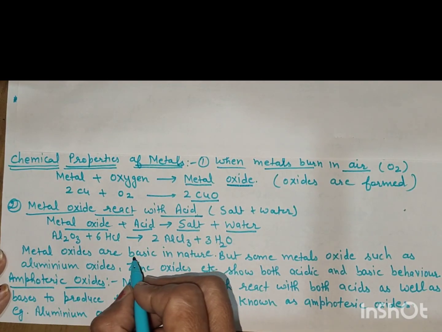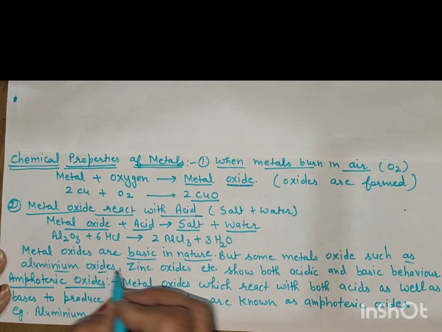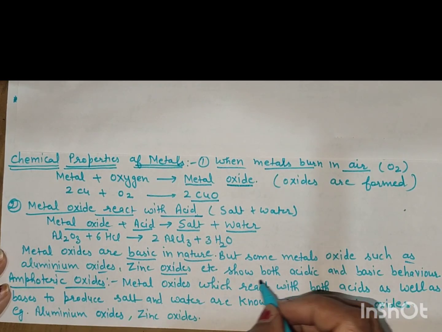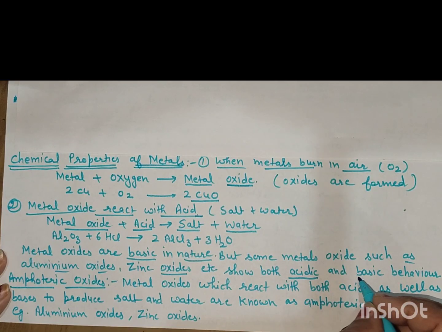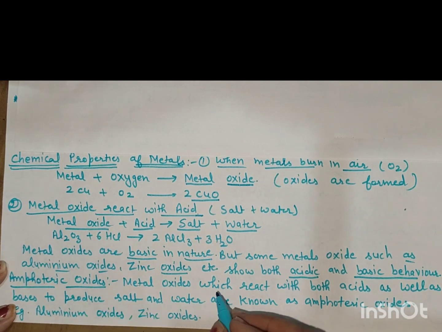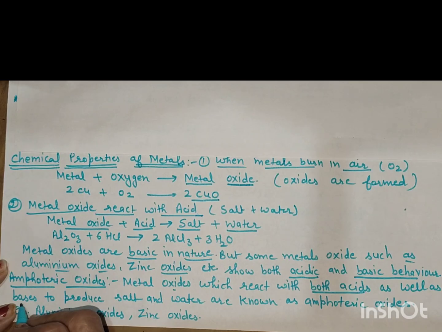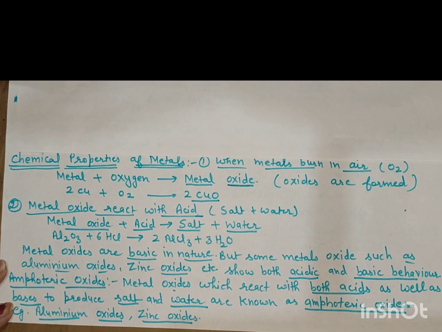Metal oxides are basic in nature, but some metal oxides such as aluminium oxide and zinc oxide show both acidic as well as basic behavior. Metal oxides which react with both acid as well as base to produce salt and water are known as amphoteric oxides. Examples: aluminium oxide and zinc oxide.